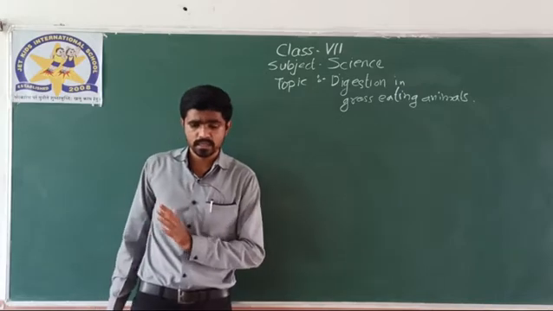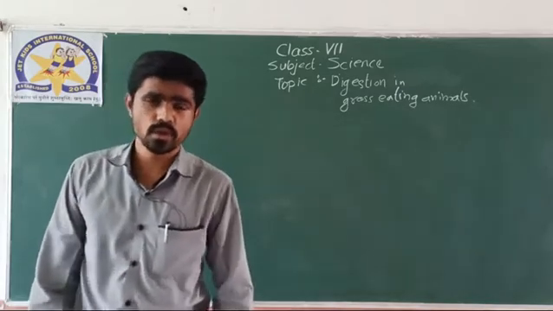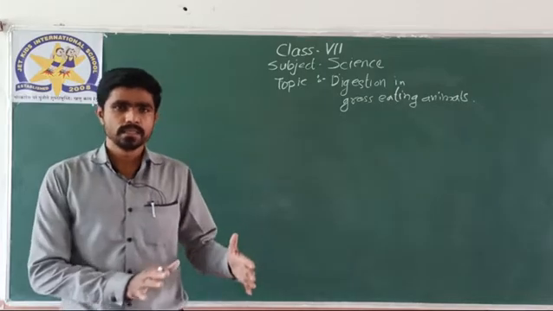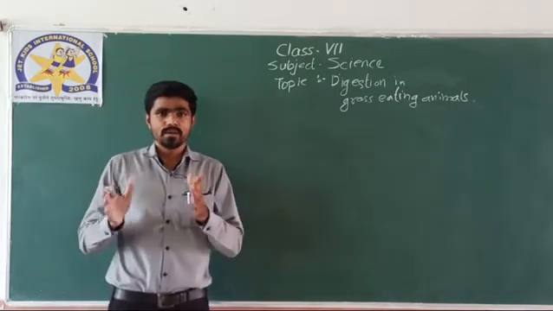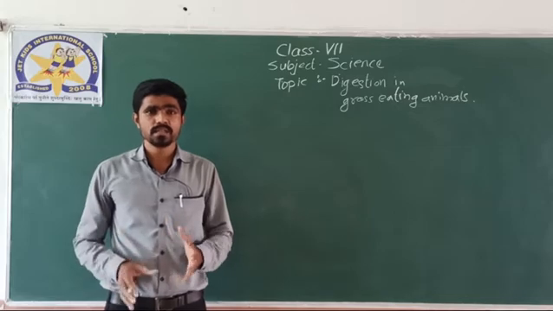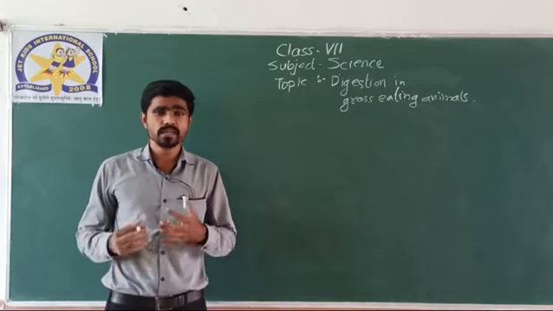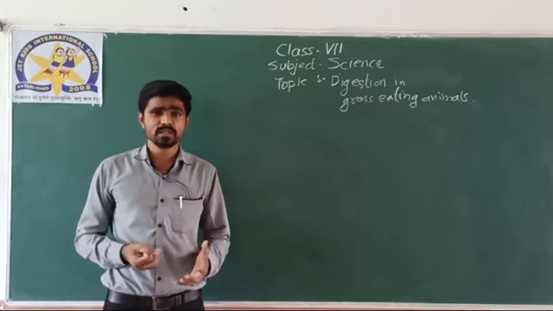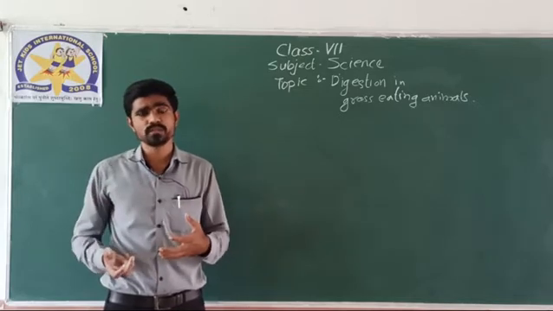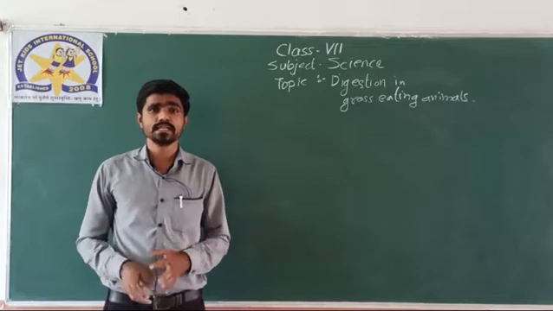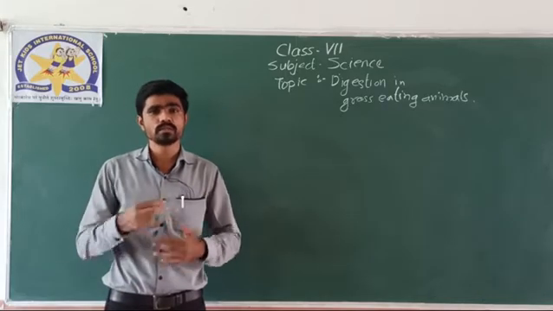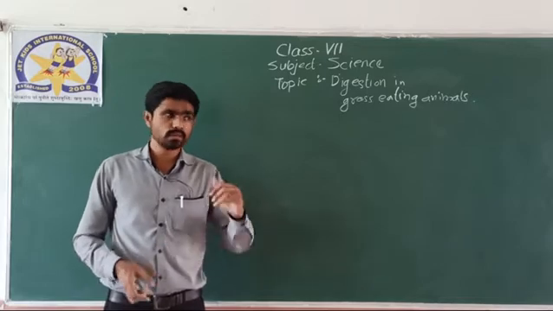Understand the point here? The digestive system of humans and the digestive system of grass eating animals are very different, because the main difference here is what? The food that we are eating is processed. We also eat vegetables, leafy vegetables, but we cook them and eat them, processed food. The food that they are eating is raw, unprocessed. So that is why their digestive system works differently, and how, we have to see now.